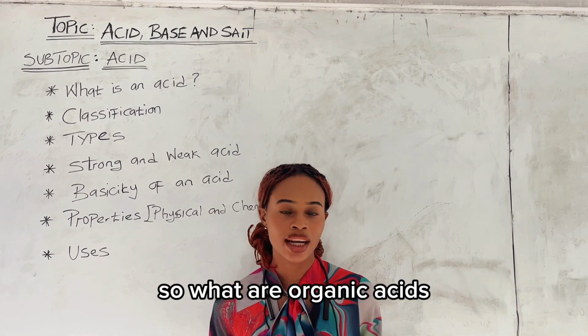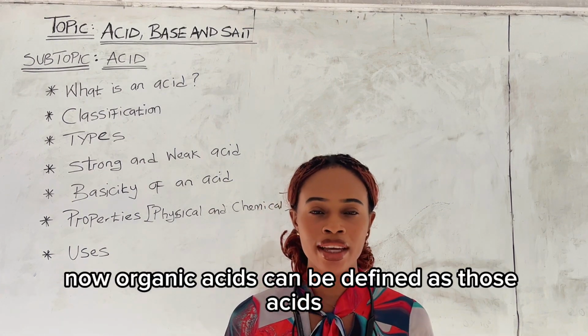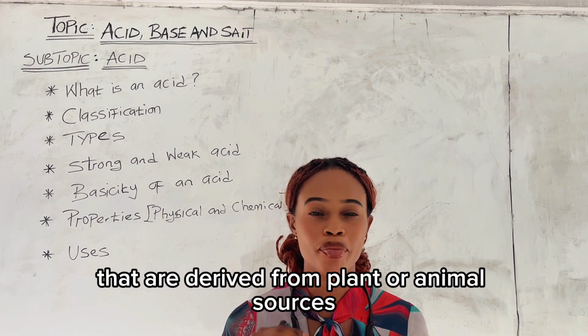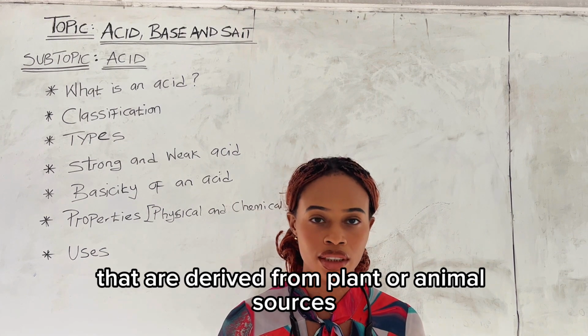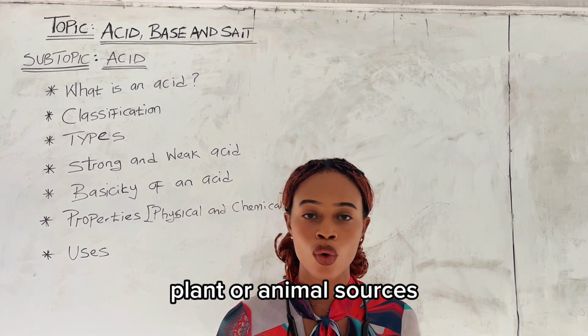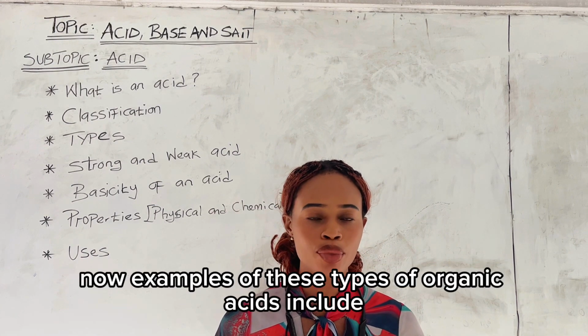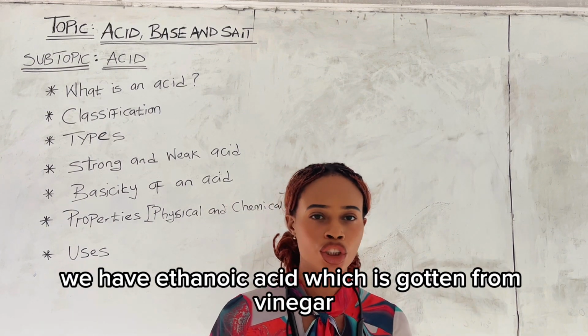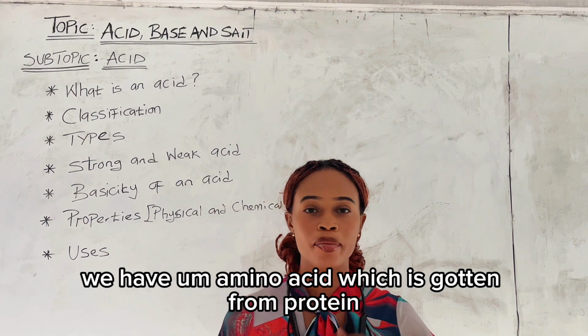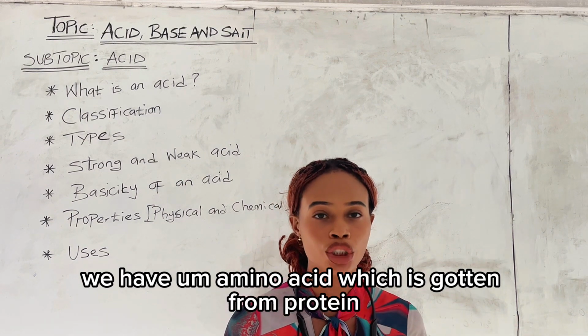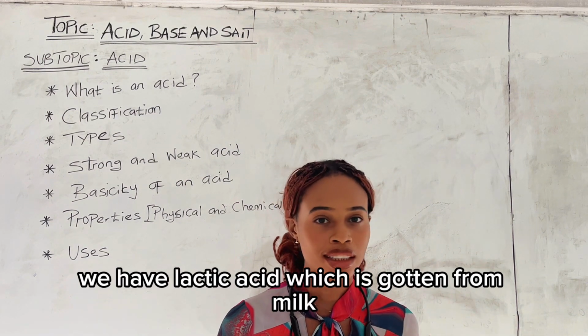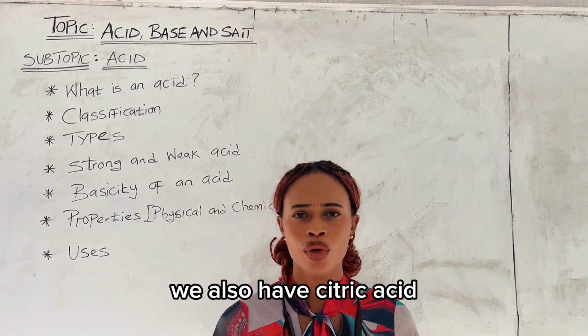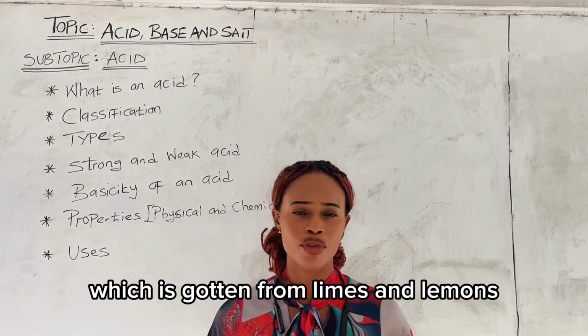So what are organic acids? Now organic acids can be defined as those acids that are derived from plant or animal sources. So they are derived from what? Plant or animal sources. Now examples of these types of organic acids include ethanoic acid, which is gotten from vinegar. We have amino acid, which is gotten from protein. We have lactic acid, which is gotten from milk. We also have citric acid, which is gotten from limes and lemons.